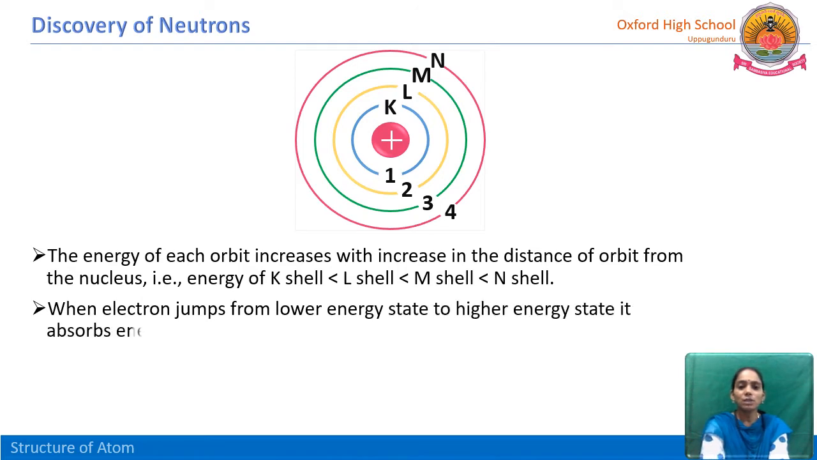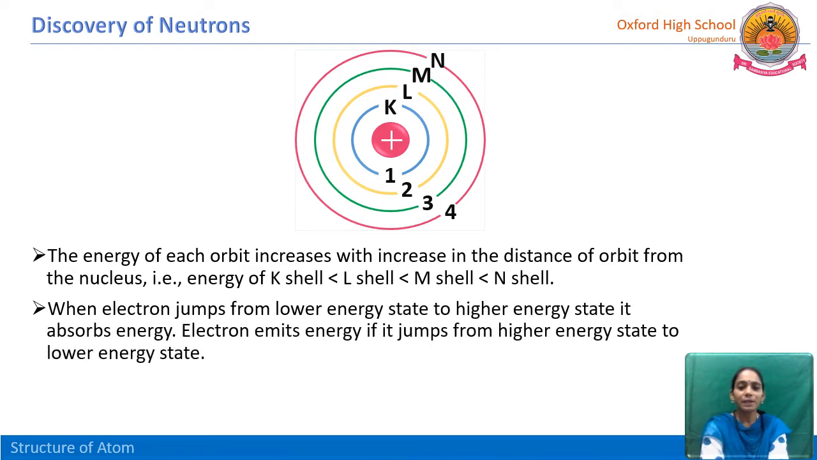When an electron jumps from a lower energy state to a higher energy state, it absorbs energy. In the same way, an electron emits energy if it jumps from a higher to a lower energy state. See here, the K shell, that is n equals 1, has lower energy when compared with the N shell, where n equals 4. It is far away from the nucleus and consists of higher energy.